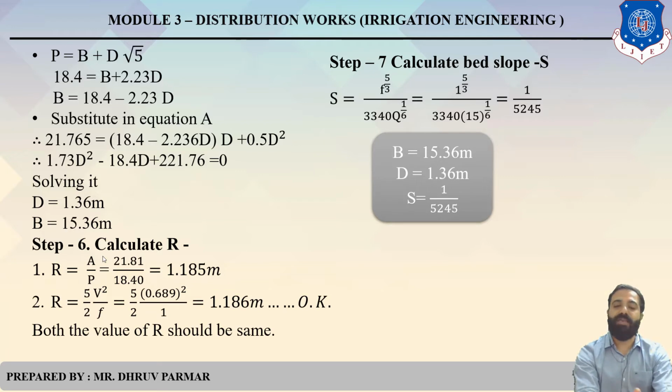We have perimeter value 18.4 equals B plus 4.47 D. Then B equals 18.4 minus 4.47 D. Substitute that equation in A. So we get 21.76 equals (18.4 minus 2.236 D) into D plus 0.5 D square. Then make it one equation: 1.73 D square minus 18.4 D plus 21.76 equals 0.